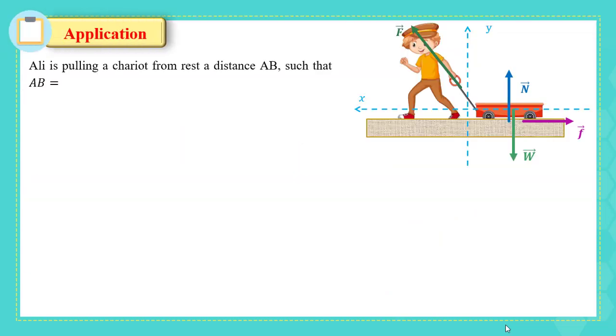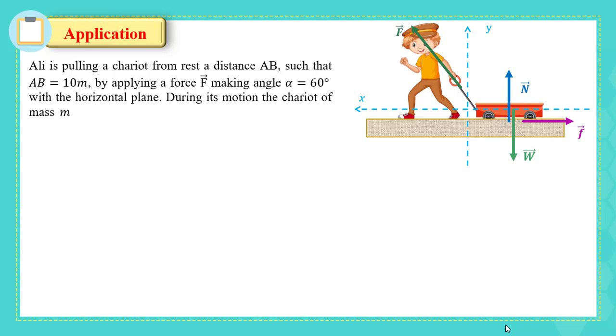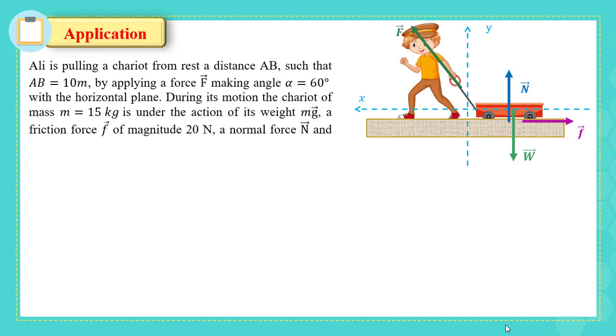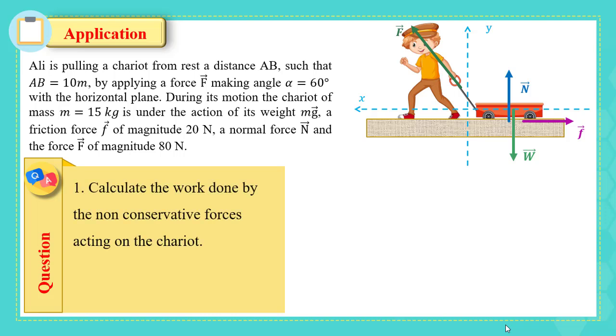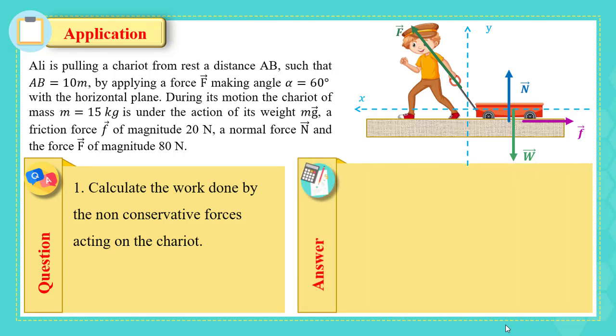Let's solve this application. Ali is pulling a chariot from rest, a distance AB, such that AB is 10 meters, by applying a force F, making an angle of 60 degrees with the horizontal plane. During its motion, the chariot of mass m equals 15 kilograms is under the action of its weight, a friction force of magnitude 20 newtons, a normal force N, and a force F of magnitude 80 newtons. Calculate the work done by the non-conservative forces acting on the chariot.